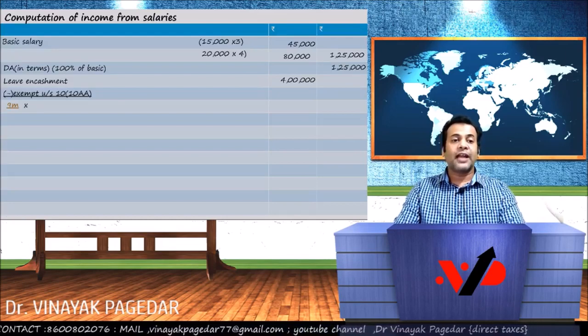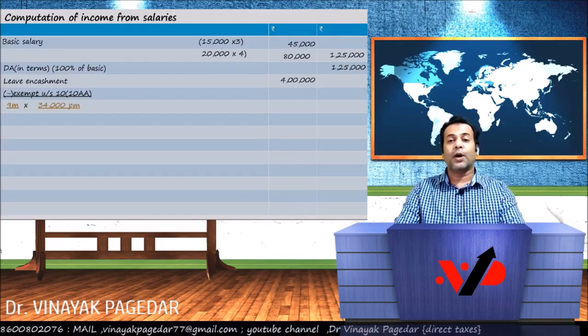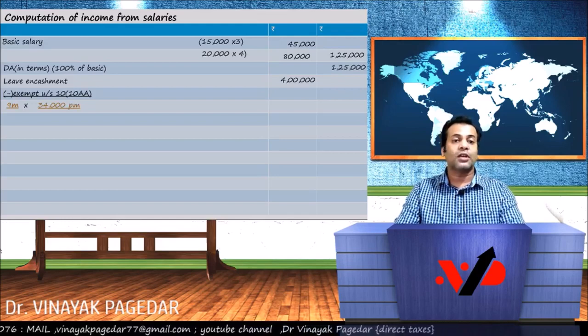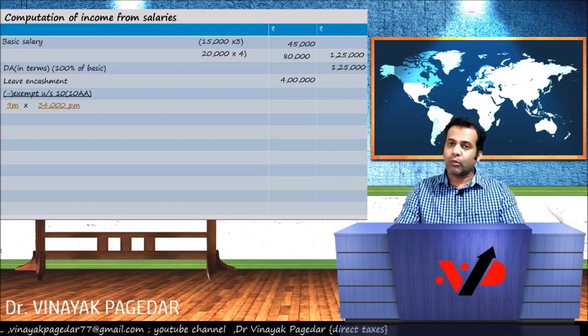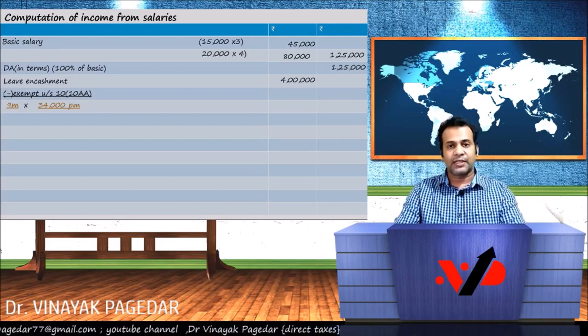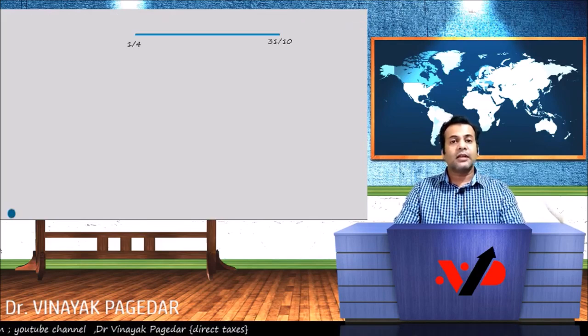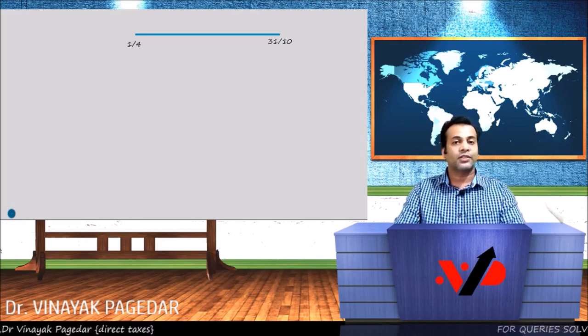Now this is to be multiplied by the average salary per month, which works out to 34,000 a month, and how we got the 34,000, that we'll see. So here we go. Our year starts on 1st of April and the date of retirement is 31st of October.